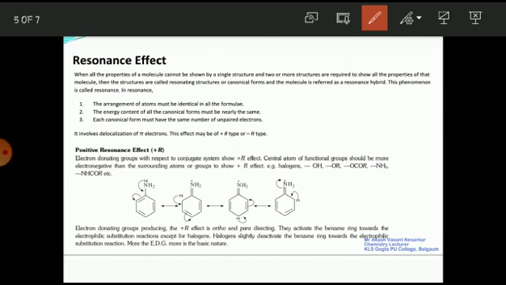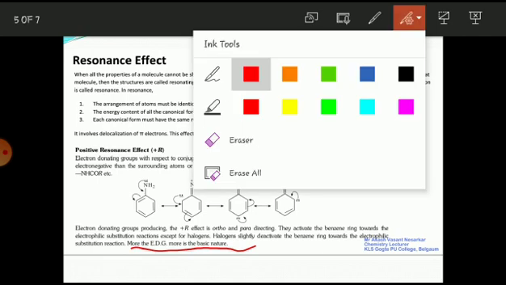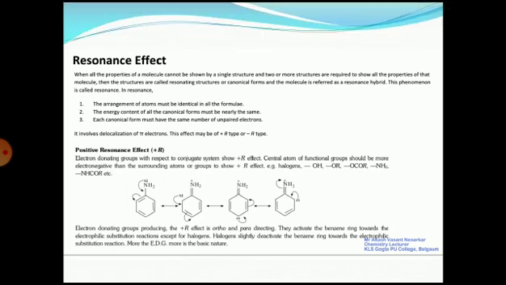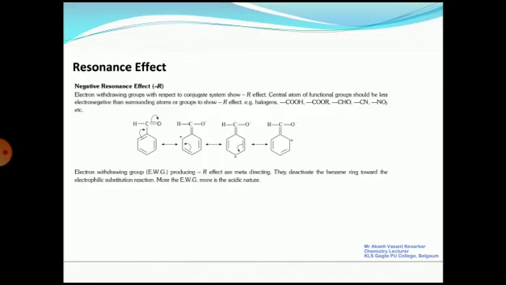More the electron donating group, more is the basic nature. So this sentence you remember, more the electron donating group, more is the basic nature. So this is about positive resonance effect. If the electron donating group is present on the benzene ring, then it shows positive resonance effect. Ortho and para position becomes electron rich, and electrophile attack at ortho and para position. Is that clear? Okay. Next, let us try to understand what is negative resonance effect.